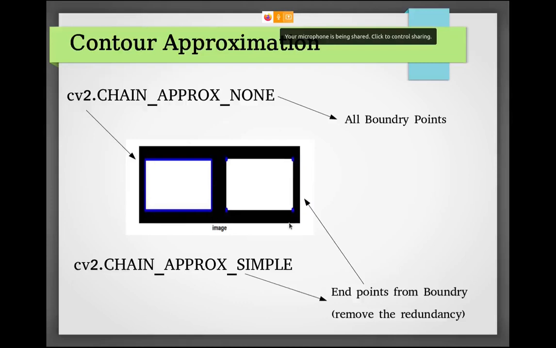All boundary points it will find. And if we use simple, it will only give the end points of the boundary. If we are detecting a square, you only need the 4 points for it. So it will basically remove the redundancy if there is any.